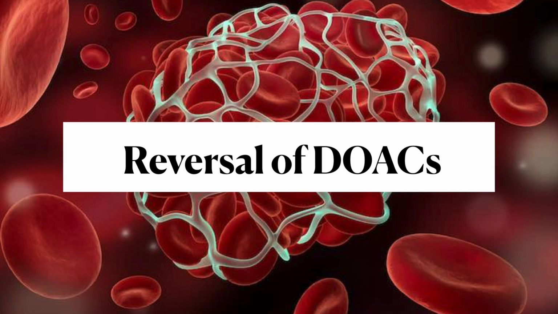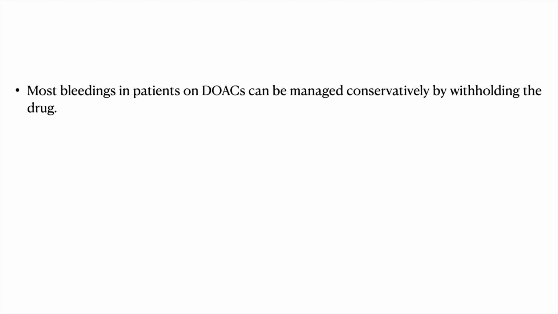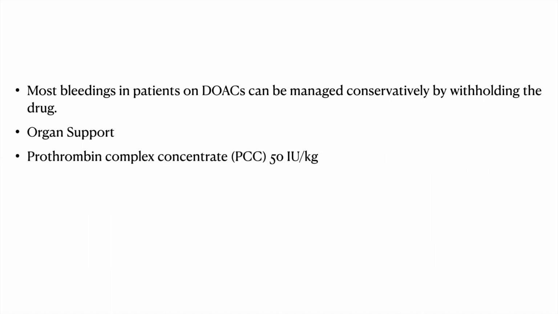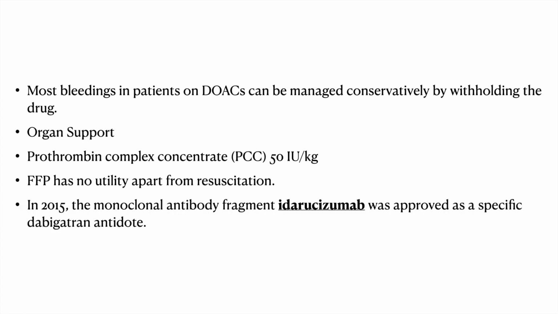Now, reversal of the DOACs. Most bleeding in patients on DOACs can be managed conservatively by withholding the drug and by giving organ support. Prothrombin complex concentrate can be given at a dose of 50 international units per kg. FFP has no utility, but if you are having massive bleeding, it can be a part of your resuscitation protocol. In 2015, the monoclonal antibody fragment idarucizumab was approved as a specific dabigatran antidote.